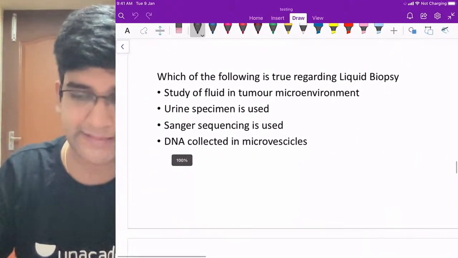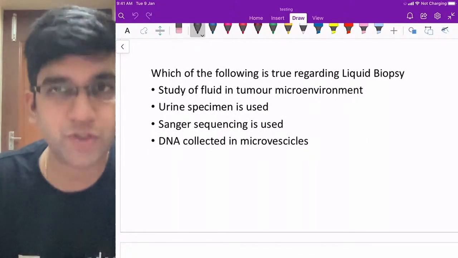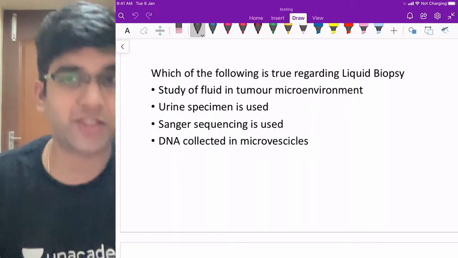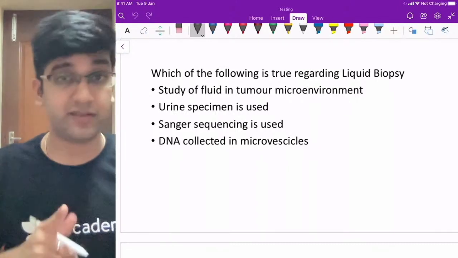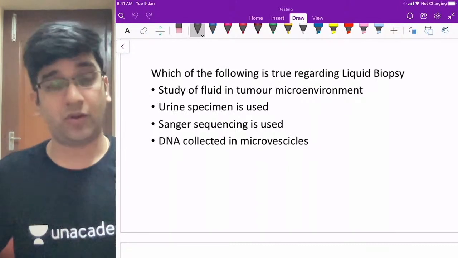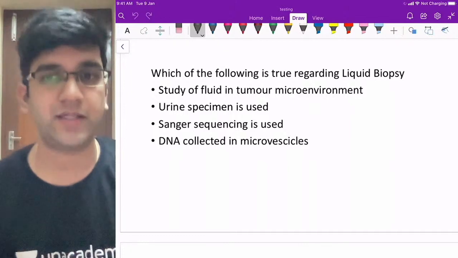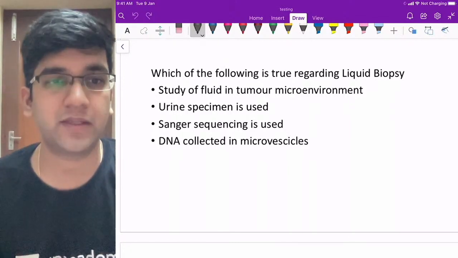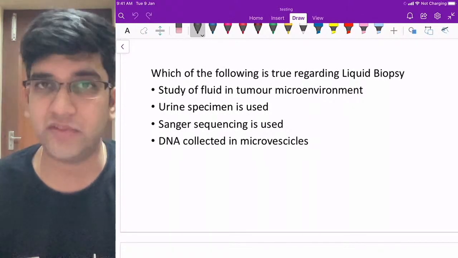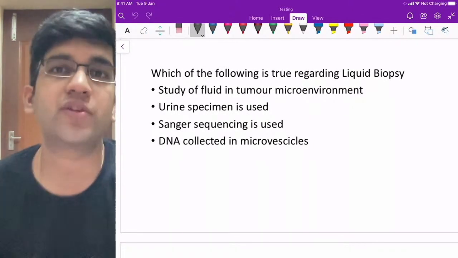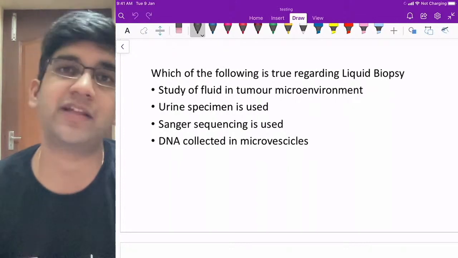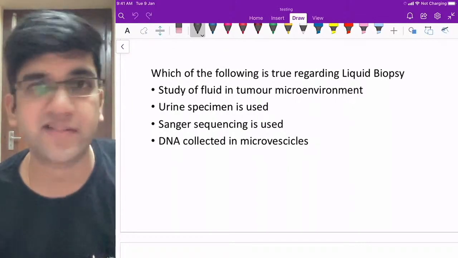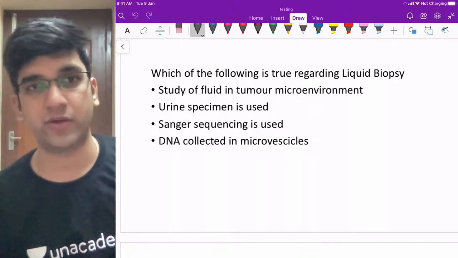Fine. Next one. Which of the following is true regarding liquid biopsy? See, this was a new question again. This time this paper of AIIMS particularly had lots of new questions, right? Lots of new questions. When it comes, the student feels that it's very, very difficult for me. Keep in mind that if it is difficult for you, it is difficult for almost 95 to 98% of the people attending the exam. 2% of them, maybe they're super smart, they're outliers, they are not for the competition. Don't worry about it, fine?